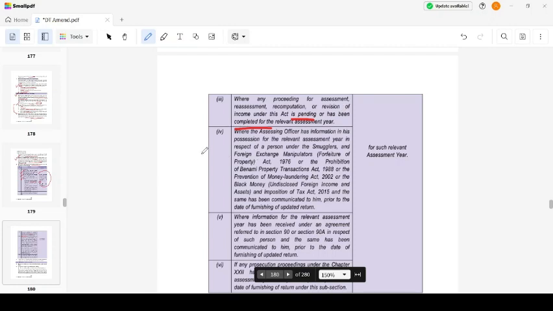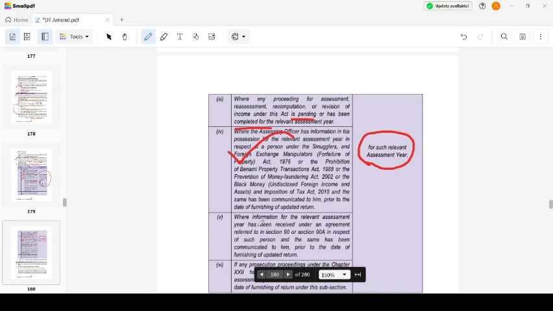Okay, only for such relevant assessment year. Where the assessing officer has information for the relevant assessment year under the Smugglers and Foreign Exchange Manipulators Act, I mean, I am in possession of information regarding that person's involvement in non-compliance with these acts, then I will not be able to allow him to furnish an updated return.